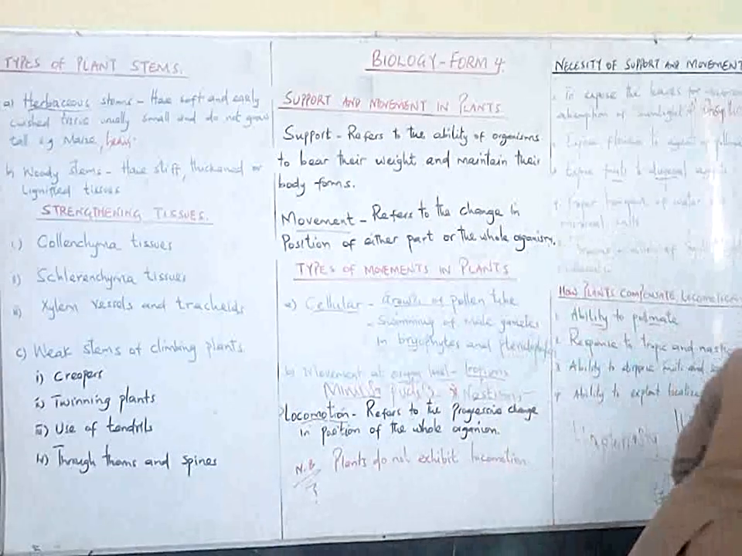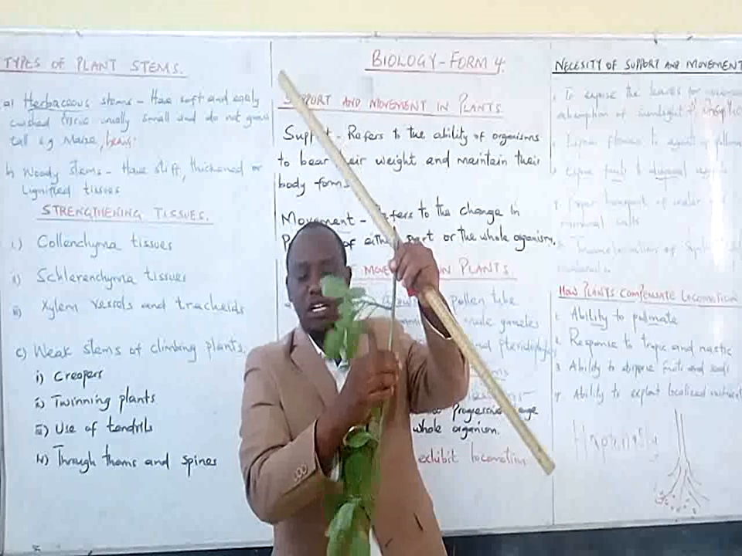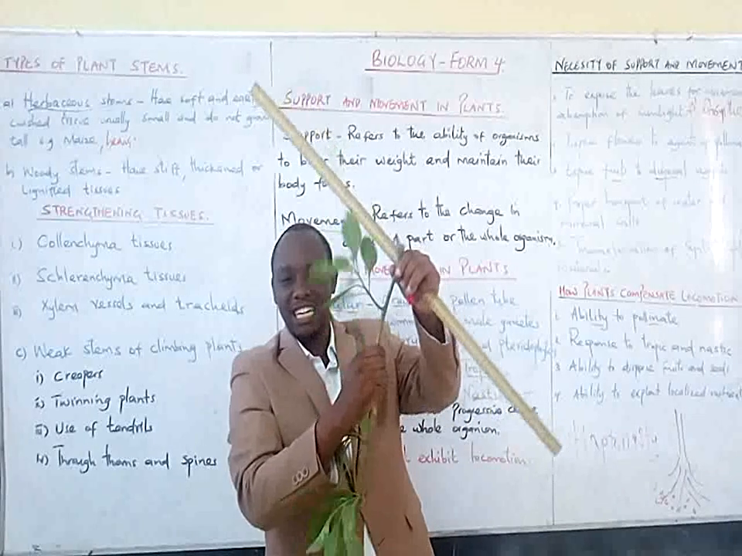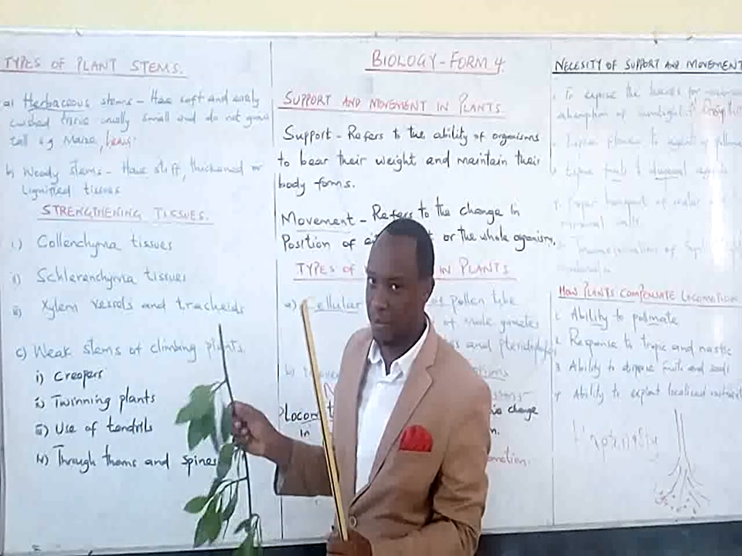We also have another type of herbaceous stem. As you can see, very soft. It can easily be crushed. This is an example of a herbaceous stem.